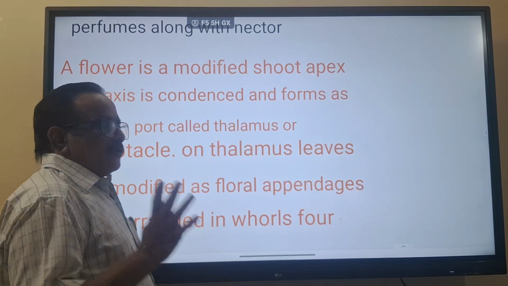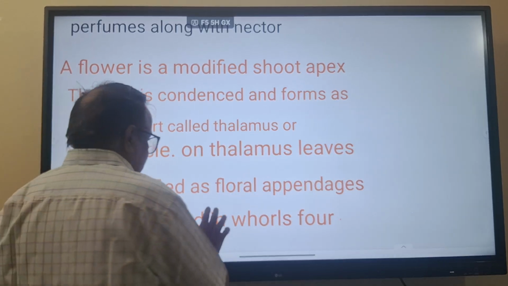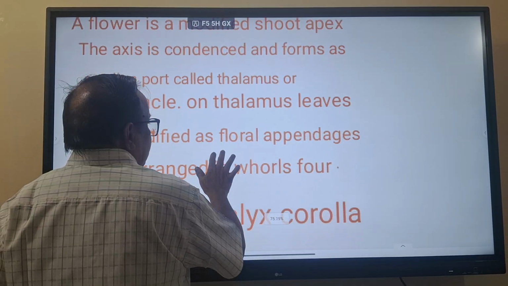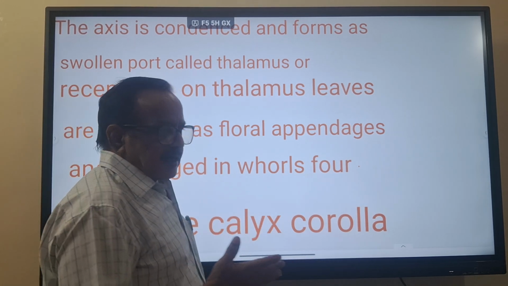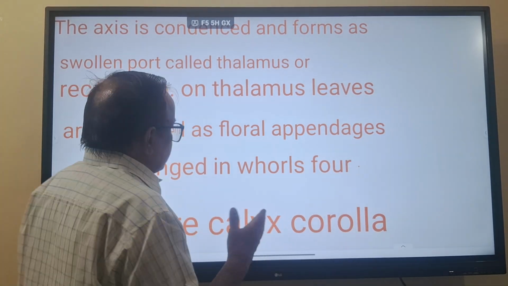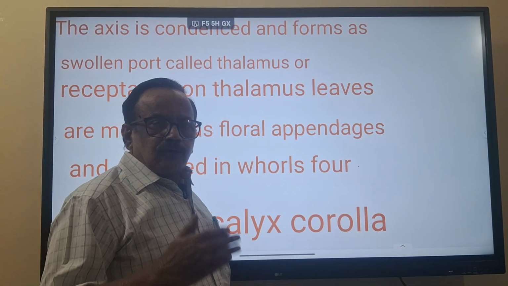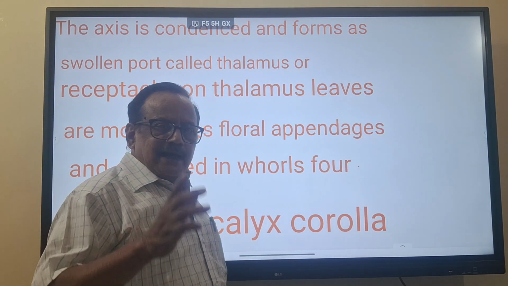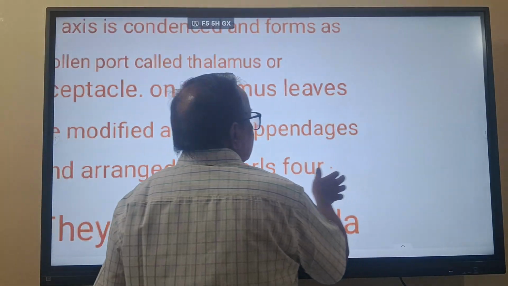They are arranged in the 4 whorls that all of you know. The outermost whorl is the calyx, consisting of sepals, and the next whorl is the corolla made up of petals, and the third whorl is the androecium, and the innermost, fourth whorl is the gynoecium, that is the carpel. That only he has shown here.